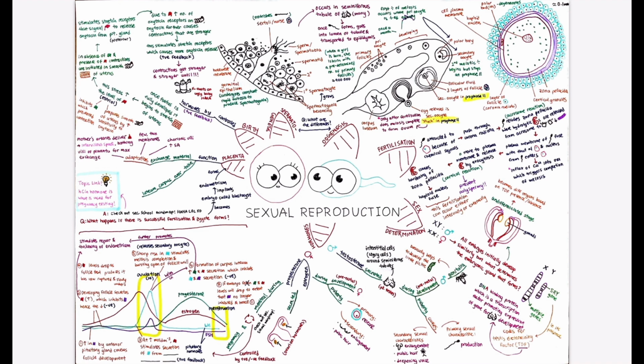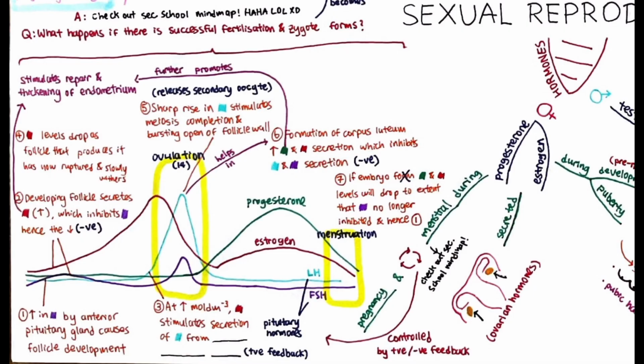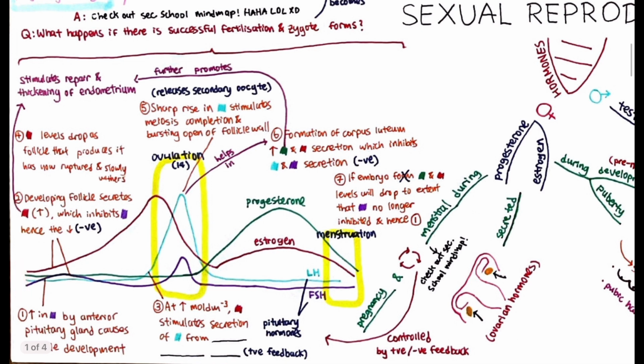Progesterone is secreted during the menstrual cycle and pregnancy, where there are interesting relationships between the multiple hormones needed for successful oogenesis to occur. This concentration graph on the left illustrates these relationships. At the start of the menstrual cycle, gradual increases in follicle-stimulating hormone levels, FSH, initiate follicle development, kick-starting oogenesis. As the follicle develops, it begins secreting estrogen, which increases in concentration. This increase in estrogen has three effects.